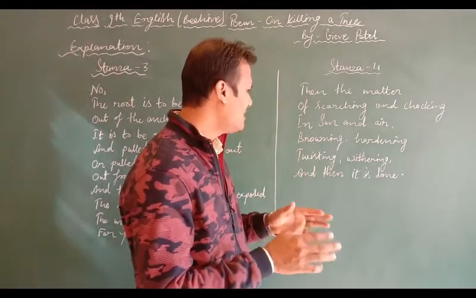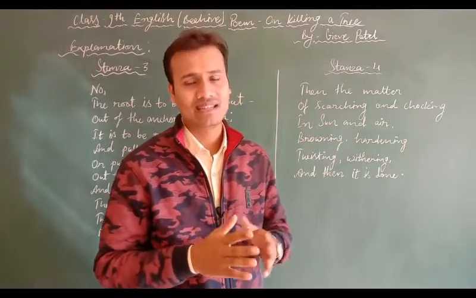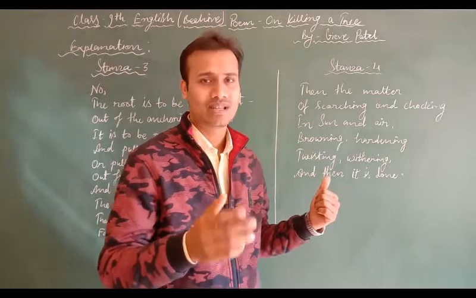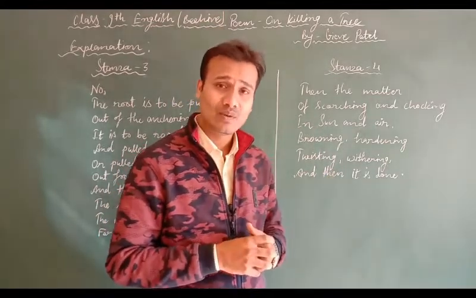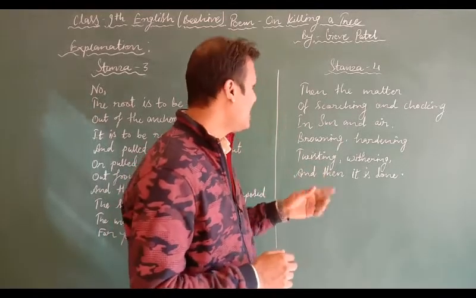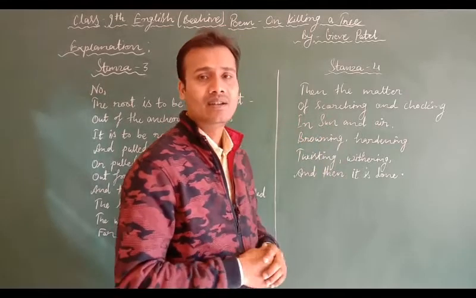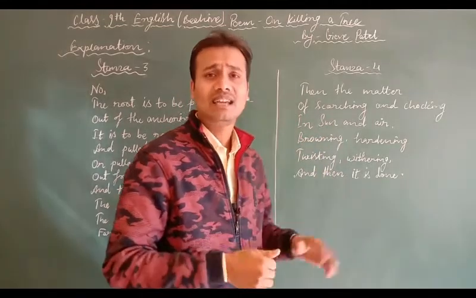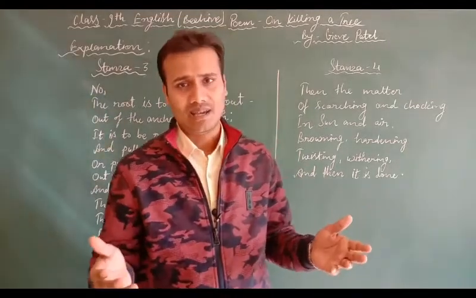So after twisting, withering and drying up completely, it is in the process of dying, and finally your work is done, means your work of killing a tree is over. So once the tree is pulled out and uprooted, and it gets the sunshine and air, slowly and gradually it withers, it dries up, and the tree dies.